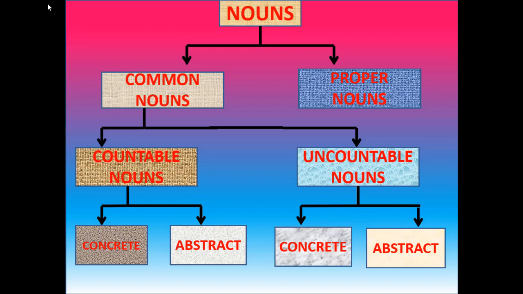There are two types of nouns. One is common noun and the other one is proper noun. Common nouns can be divided into countable and uncountable nouns. Countable nouns can be categorized into concrete and abstract nouns. Similarly, uncountable nouns can be classified into concrete and abstract nouns.